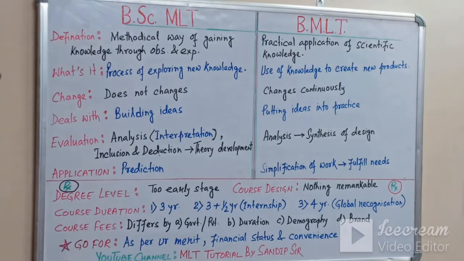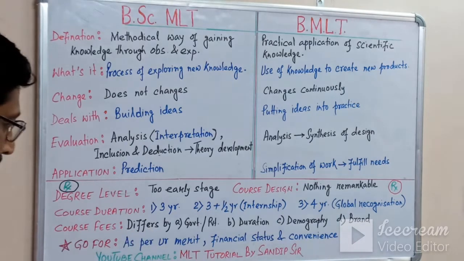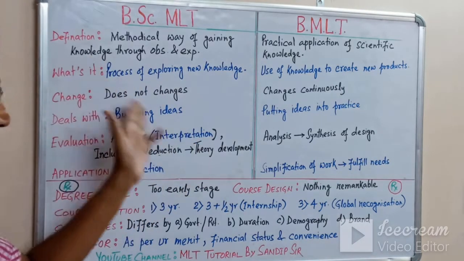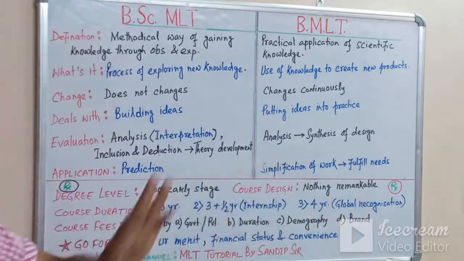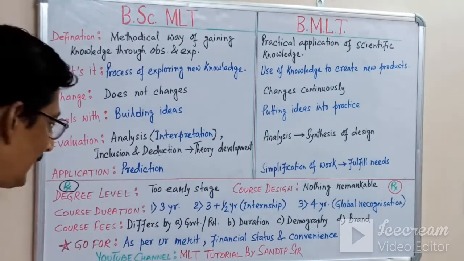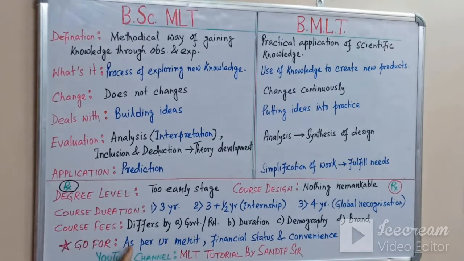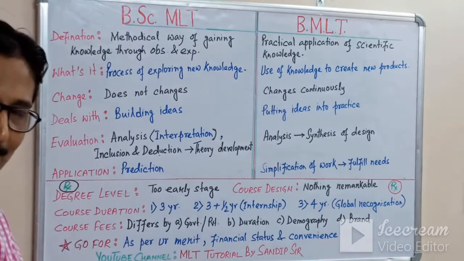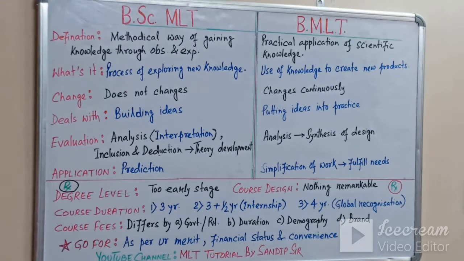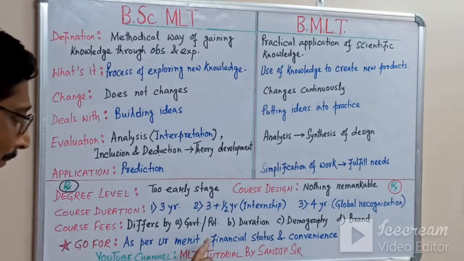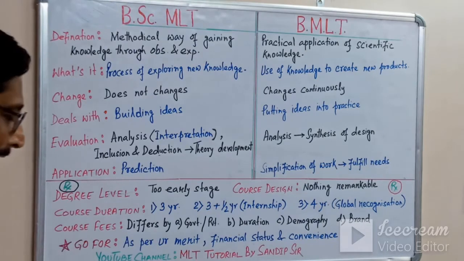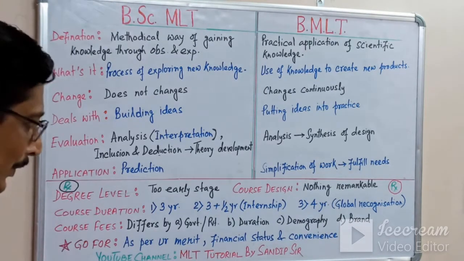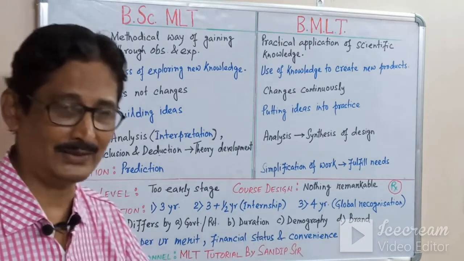So my advice is to go for any course, BSc MLT or BMLT, because there is nothing remarkable or distinguishable, no differentiating thing. So as per your merit, when you get the chance, as per your merit, your financial status, that is your financial background, your family financial support, that depends, and your convenience.